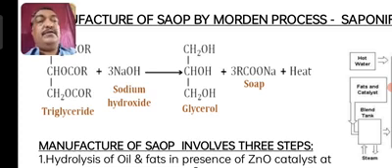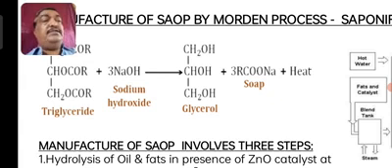When treated with NaOH, they break the triglyceride ester molecule to give CH2OH, CHOH, CH2OH, that is glycerol, and a long chain fatty acid salt, RCOONa. The long chain fatty acid salt of sodium or potassium is known as soap, plus a certain amount of heat energy is released.